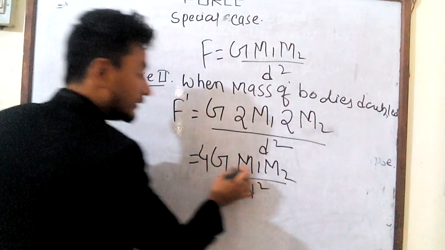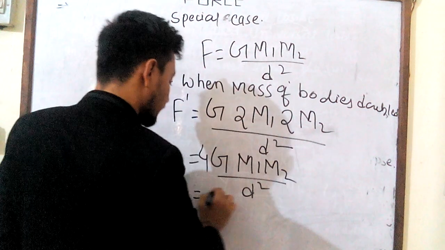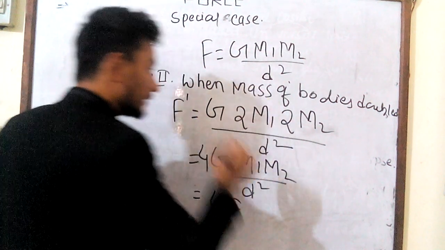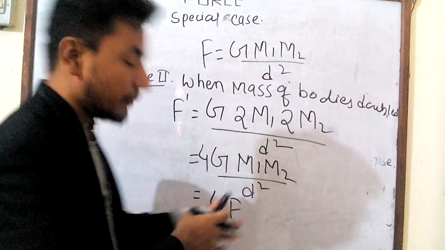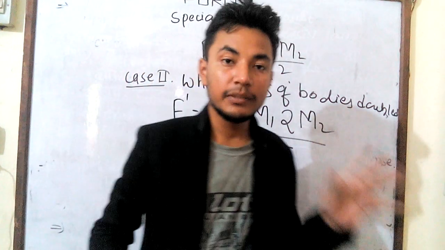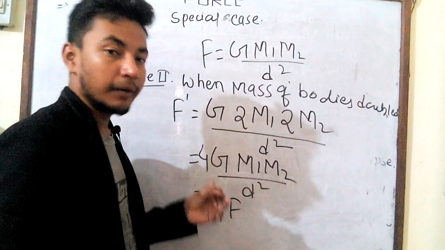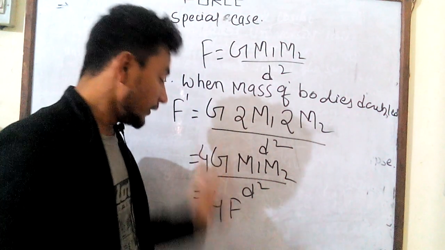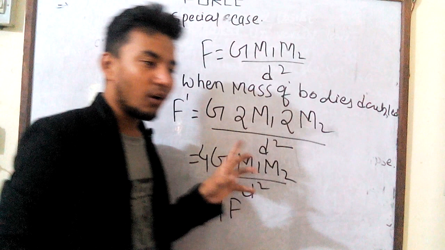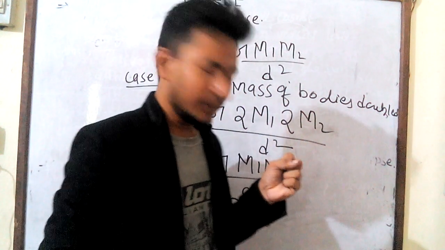So finally G m1 m2 by d square, that is F. So 4F. It means that when the mass of heavenly bodies is double, keeping the distance between them constant, then the magnitude of this force is increased by how many times? 4 times. So this is all about your concept, and some bonus I will give in this video.